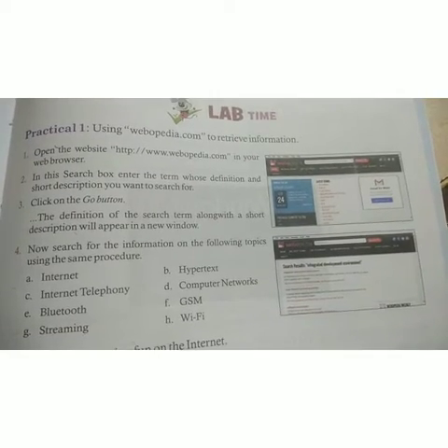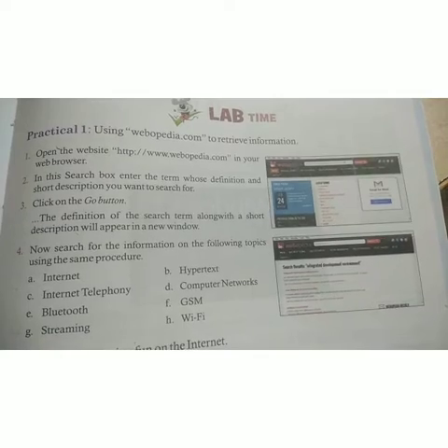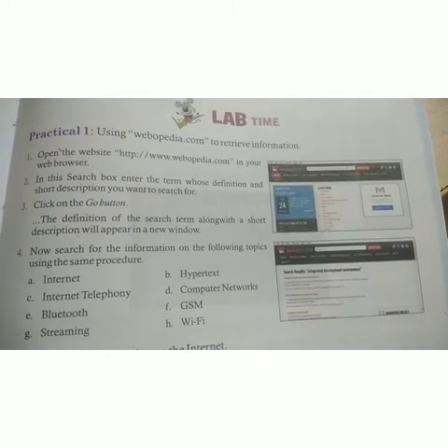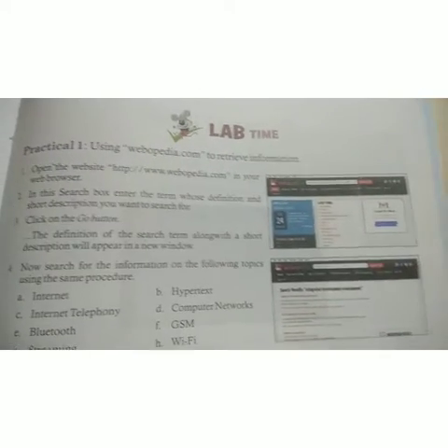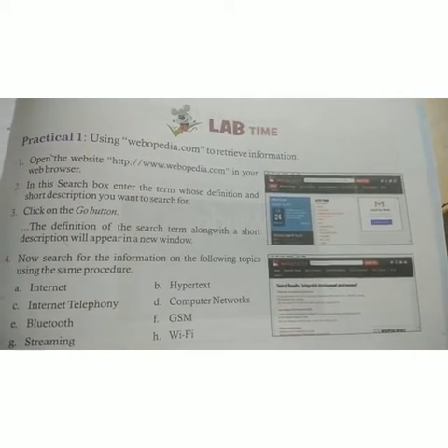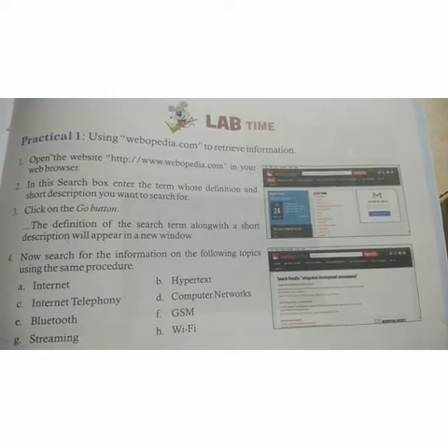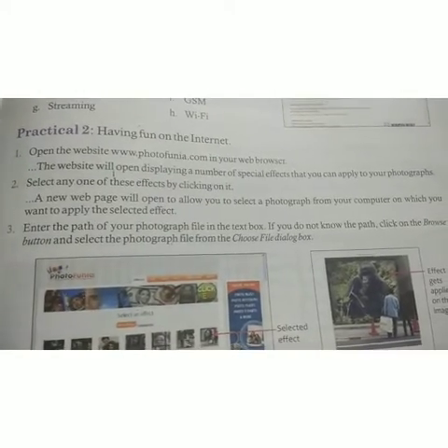Okay, now search for the information on the following topics using the same procedure: internet, hypertext, internet telephony, computer networks, Bluetooth, GSM, streaming and Wi-Fi. Okay, so practice at your home practical number 1 on your computer. Okay, now second, practical number 2, having fun on the internet.